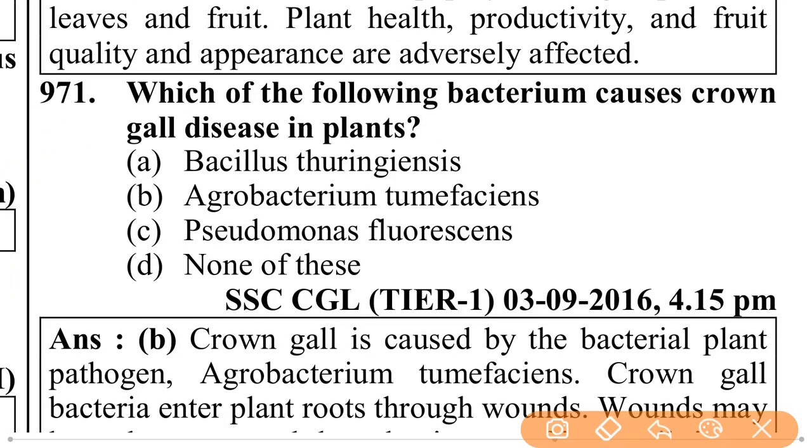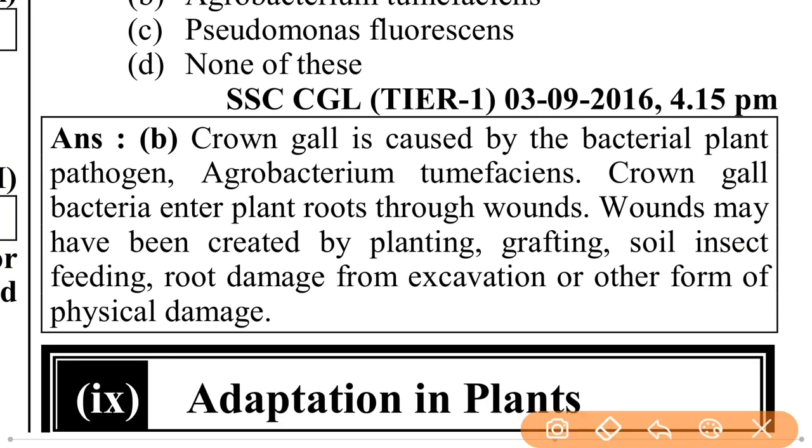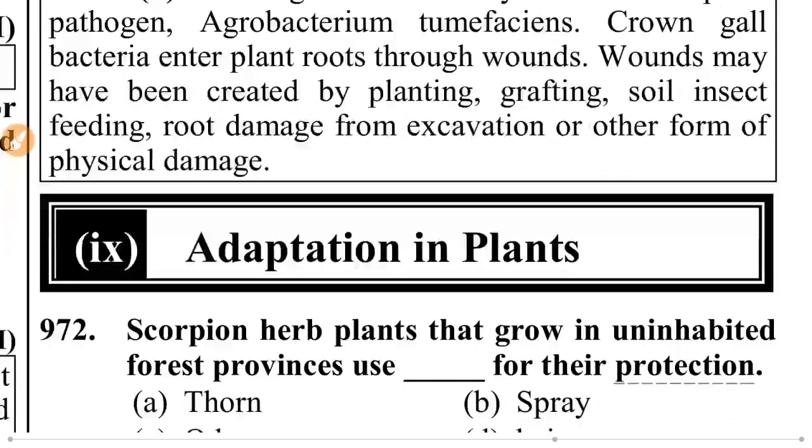Which of the following bacterium causes crown gall disease in plants? That is Agrobacterium tumefaciens. Crown gall is caused by the bacterial plant pathogen Agrobacterium tumefaciens. Crown gall bacteria enter plant roots through wounds. Wounds may have been created by planting, grafting, soil insects feeding, root damage from excavation, or other forms of physical damage.